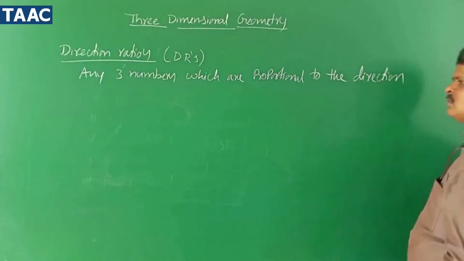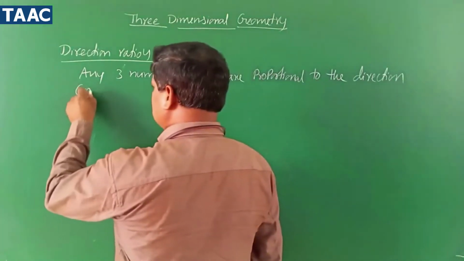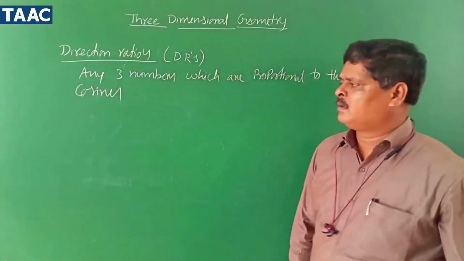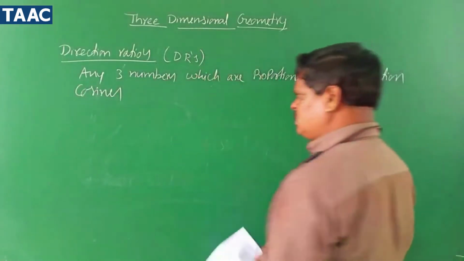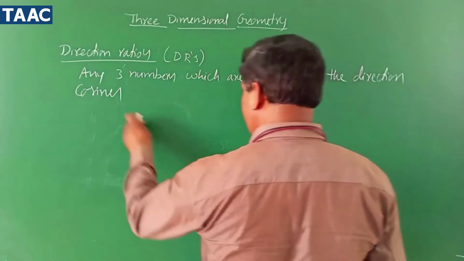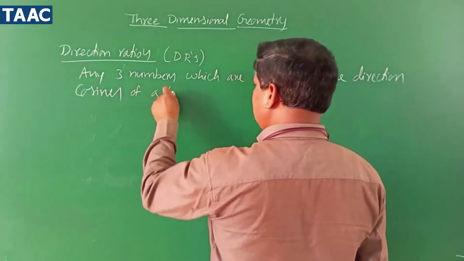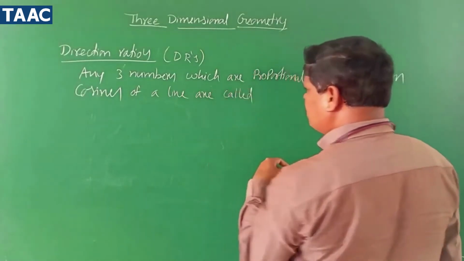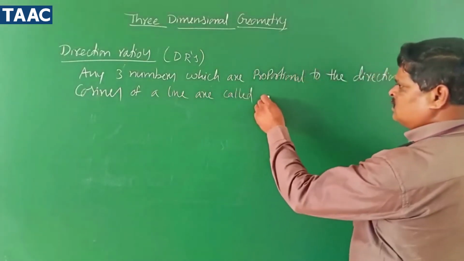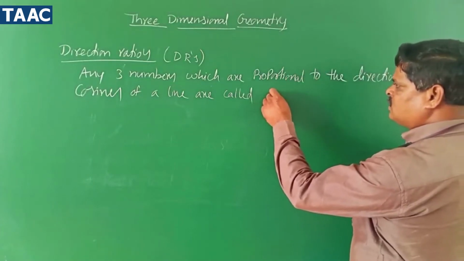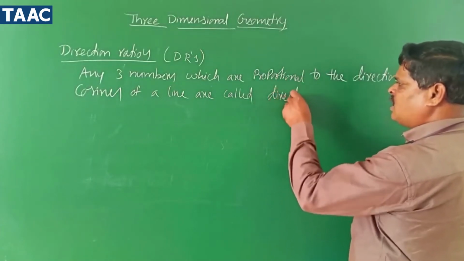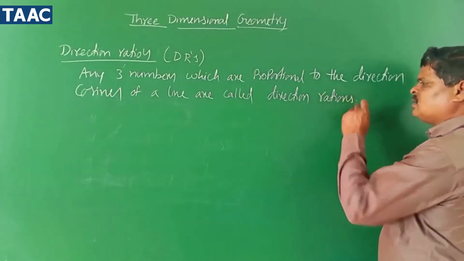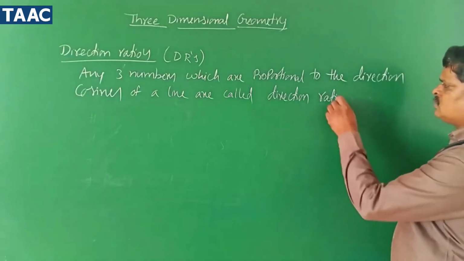Direction cosines of a line are called direction ratios, DRs. Do you understand, children?